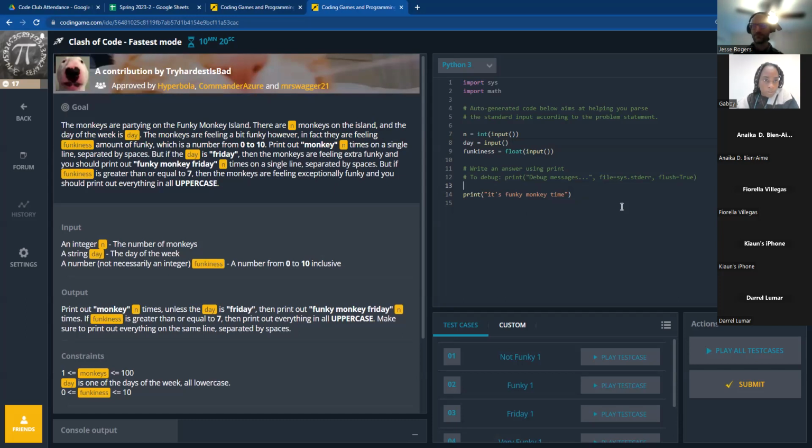I mean, you first have to get the input, right? Yeah, and already I'm collecting all that input automatically. They did give me variables to collect that input with. So they're going to give me n, which is the number of monkeys. They're going to give me day, which is a string, right? Because it doesn't have the letters int in front of it. So day is going to be a string, and then it's going to give me funkiness level, which is going to be a float. So that's actually not an integer, that's a float. And as long as that float is greater than or equal to 7, then I have to put it in uppercase. All right, so what am I going to type out?